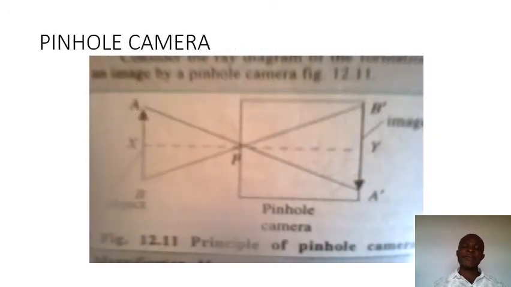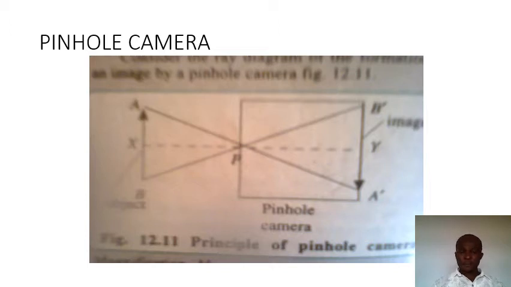Now you can see the image that is produced by a pinhole camera. The rectangular box there is the pinhole camera, a sketch of it. Now you see the object and the image form. Look at the object: the arrow showing A to B is the object height. The image that is formed on the rectangular box is the image of the object, and its height is B prime to A prime.